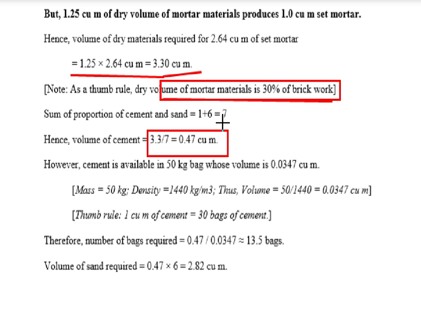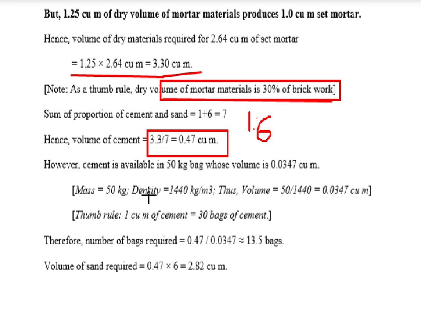This is the proportion of cement and sand. Have you gone through the various questions like mixing of milk and water, what is the ratio, and you have to calculate the rate? Here same. You are given the total volume and the ratio of cement and sand, that is 1 is to 6. So the volume of the cement will be 0.47 cubic meter.